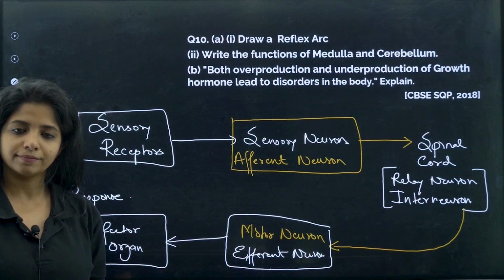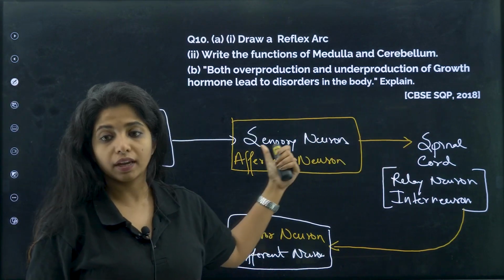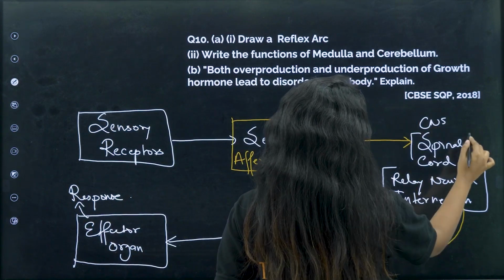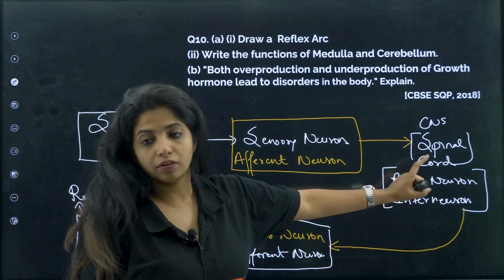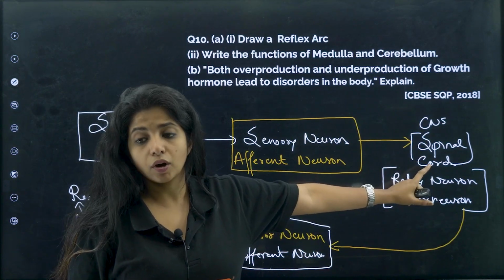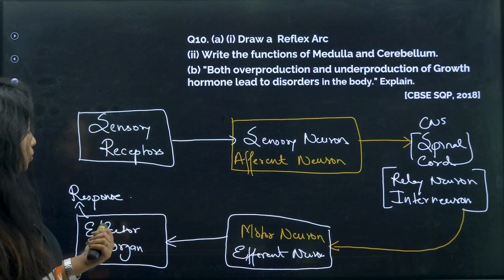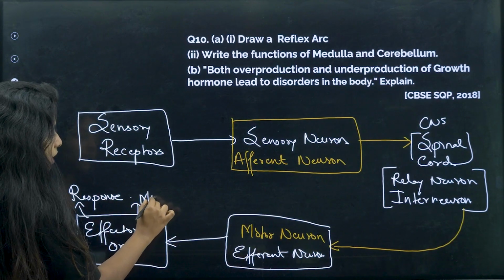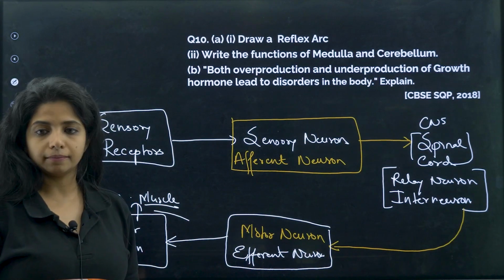Works easy, no? So sensory receptors sense things, send signals to the spinal cord with the help of sensory neuron, or you can just write CNS in bracket, you can write spinal cord. It is also known as afferent neuron, and then you come over here, relay neuron, interneuron is there in the spinal cord. This will give signal to the motor neuron, that is efferent neuron, and then it goes to the effector organ to give out a response. This effector organ can be a muscle, a gland, anything that you want. Suppose it's a muscle over here, can be anything.